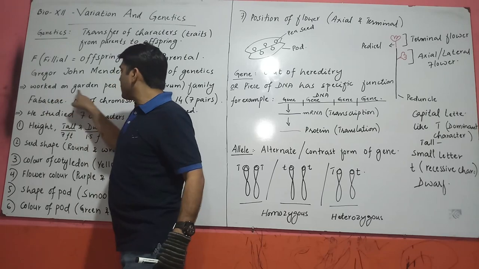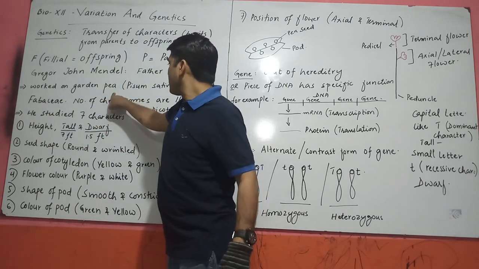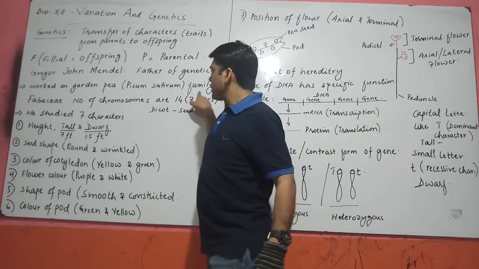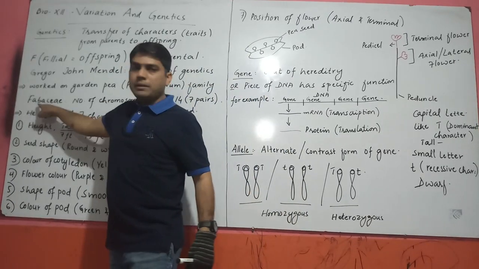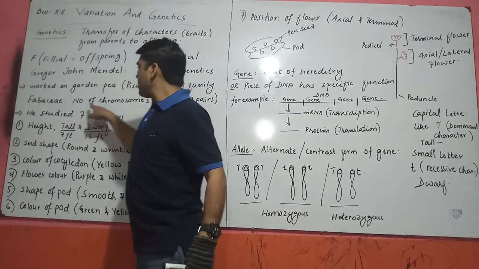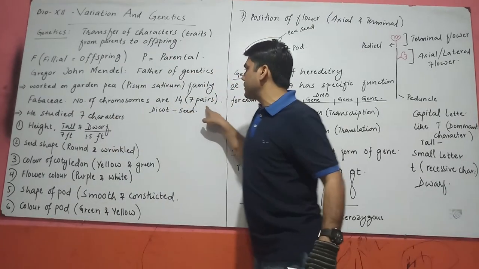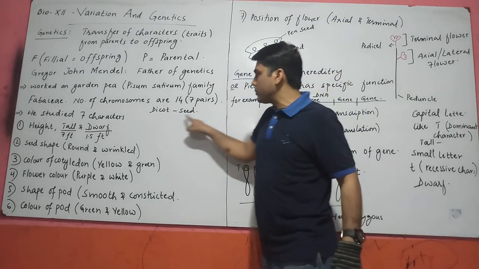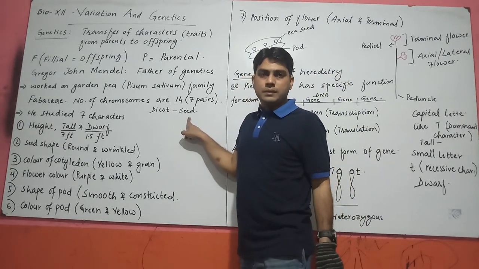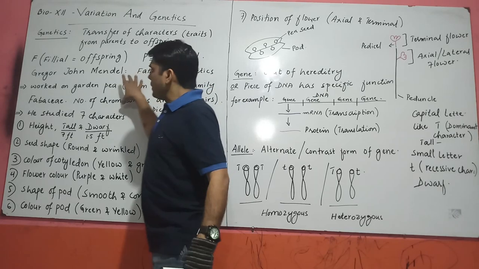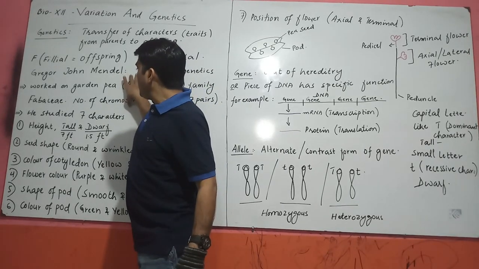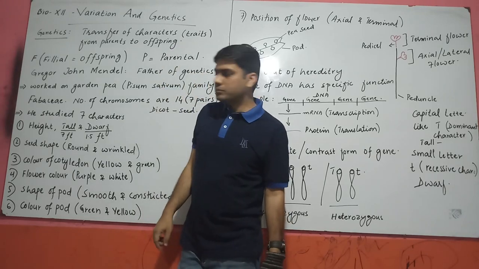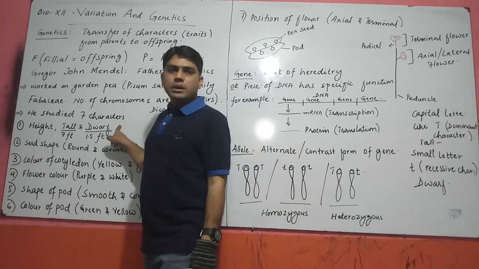He worked on garden pea. The botanical name of garden pea is Pisum sativum. Pisum sativum belongs to family Fabaceae, and the number of chromosomes in Pisum sativum is 14, meaning 7 pairs of chromosomes, and it is actually a diploid plant. In garden pea, he studied 7 characters, which are also written in your textbook.